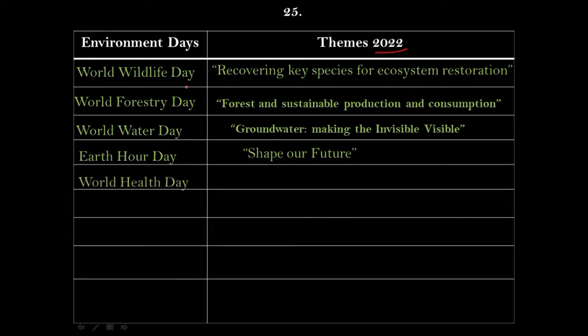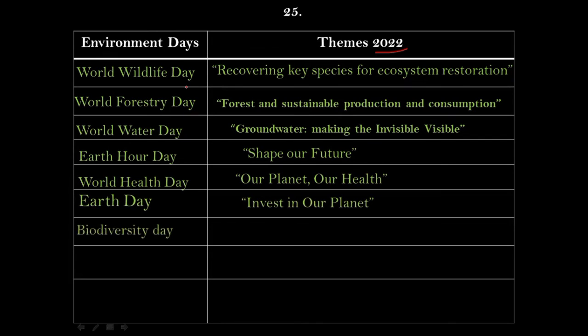The theme for World Health Day this year was Our Planet, Our Health. And the theme for Earth Day this year was Invest in Our Planet. Biodiversity Day already observed, and the theme for International Biodiversity Day for this year was Building a Shared Future for All Life.